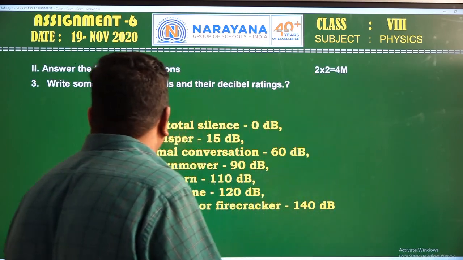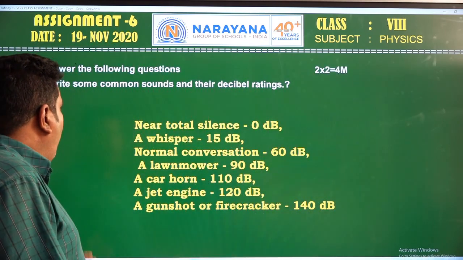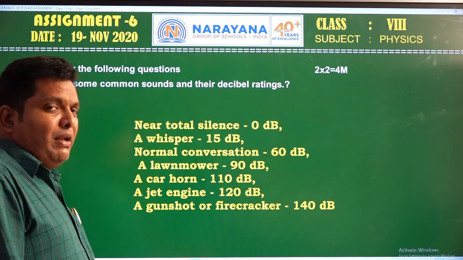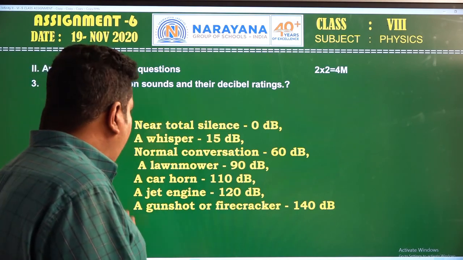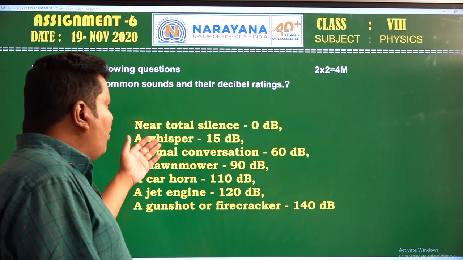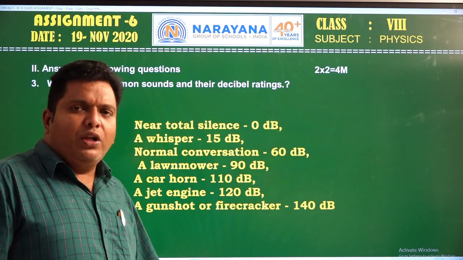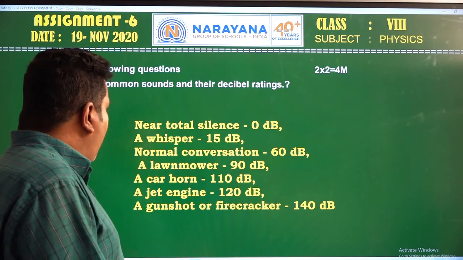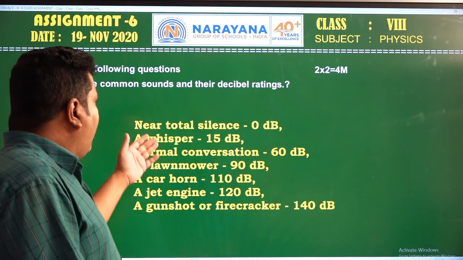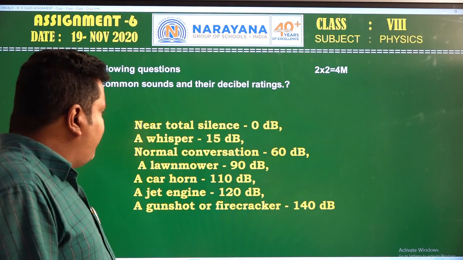Now let us see the next question. This is a very important question. Write some common sounds and their decibel ranges. The first one is near total silence, which is 0 decibels. A whisper, having an audible range, is 15 decibels.